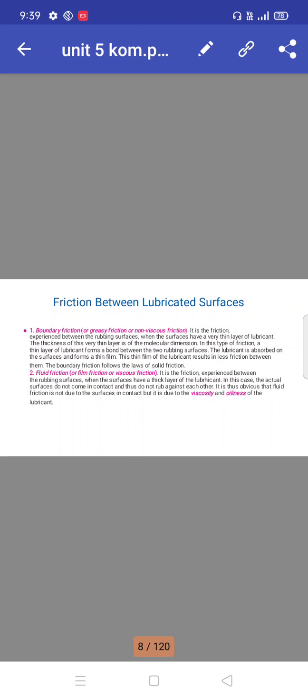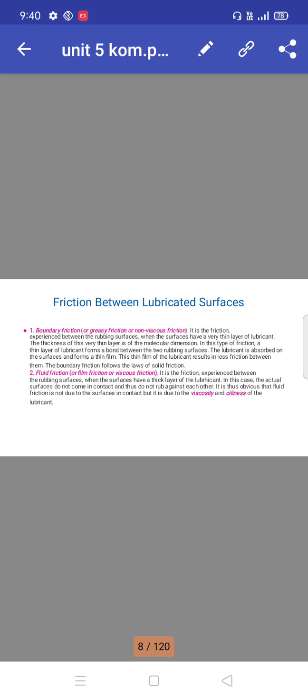It is the friction experienced between the rubbing surfaces when the surfaces have a very thin layer of lubricant, the thickness of this layer being of molecular dimension. In this type of friction, a thin layer of lubricant forms a bond between two rubbing surfaces. The lubricant is absorbed on the surfaces and forms a thin film. This thin film of the lubricant makes the friction between them less. The boundary friction follows the law of solid friction.